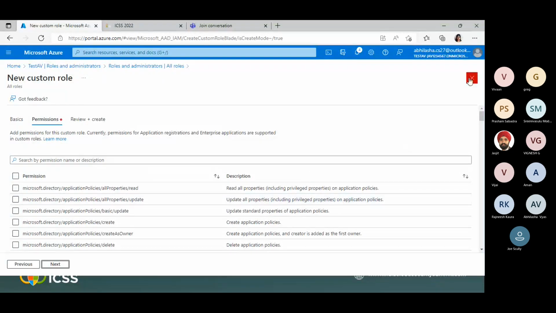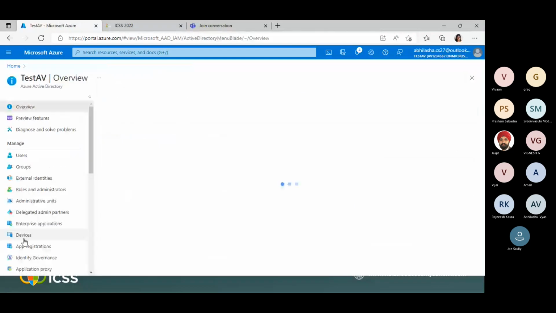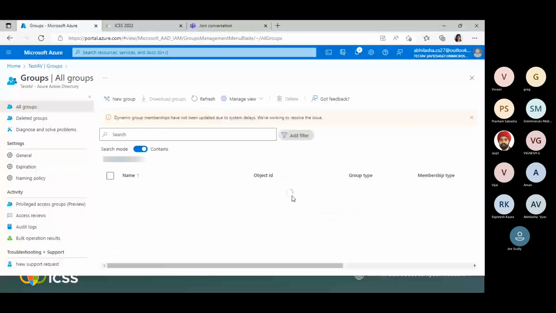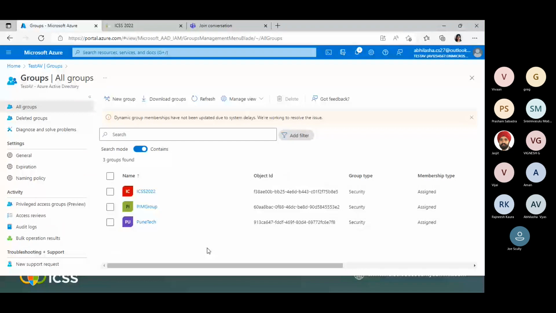We have users, we have roles, and we have groups also. Here we all know about the security groups which we can create, which give us simple access to manage the users. Licensing assignment is easy. The users is very easy, where we can give certain responsibilities and roles to the users. So here in PIM also we can design groups, and then we can assign roles to the members and the owners. But the security group roles and groups and privilege access groups, that also we will discuss in the coming session. So these are the things which we will be taking care.